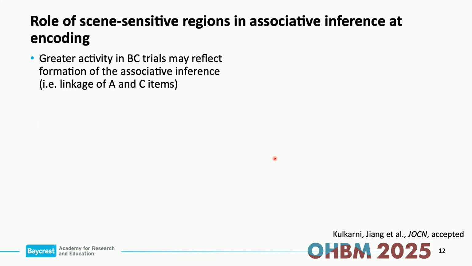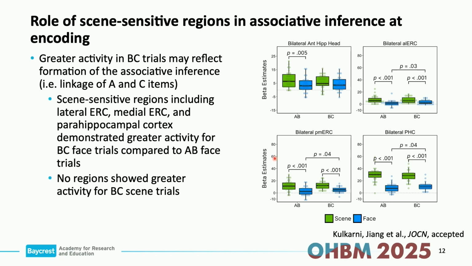So the way we addressed that question is we looked during the encoding phase for BC trials. We wanted to see if there was greater activity during BC trials that might reflect the formation of that associative inference or the recall of the A item when they see the BC pair. So we looked within these regions to see if there was higher activity comparing the face trials and the scene trials. And what we found was pretty surprising.